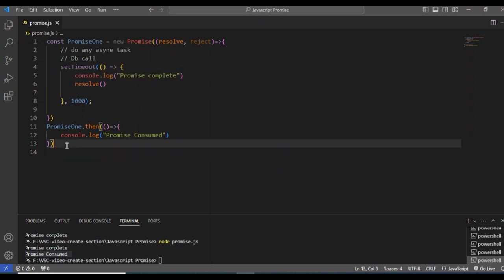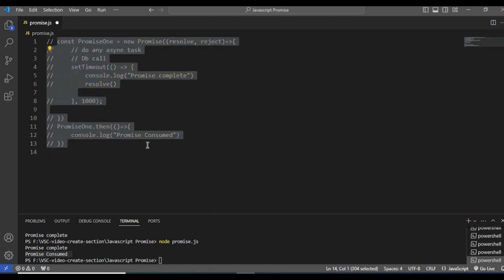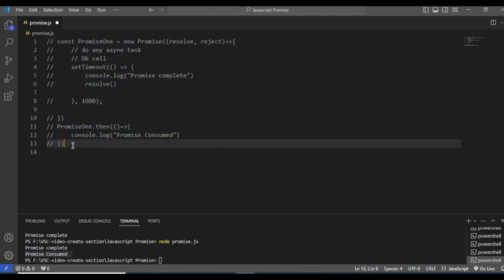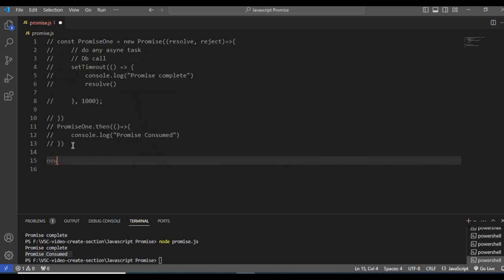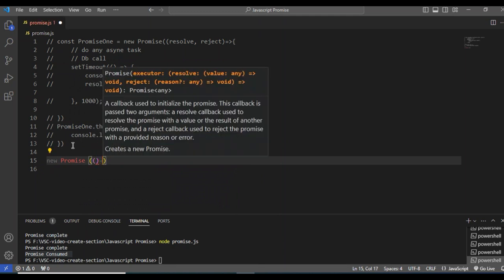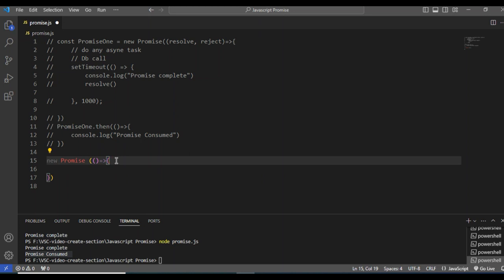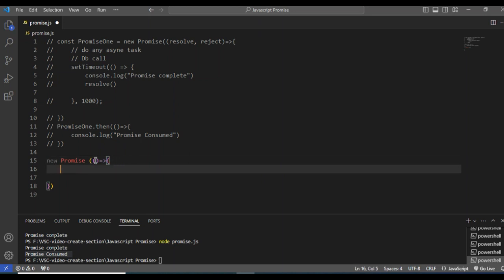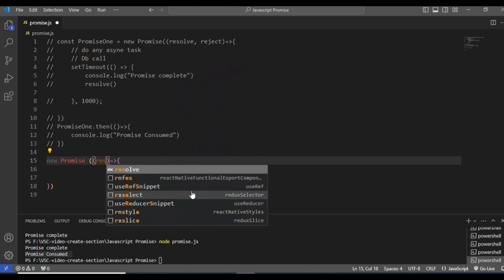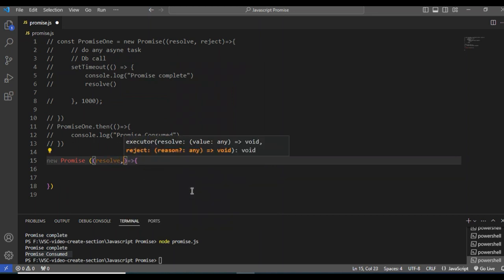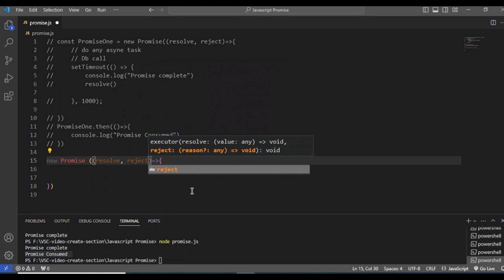Okay, I think you understand the first promise. Let's jump to your second promise. The first time, I declared a promise function and stored our promise in a variable. Now, without storing it in a variable, will it work or not? This promise function takes two parameters, resolve and reject.